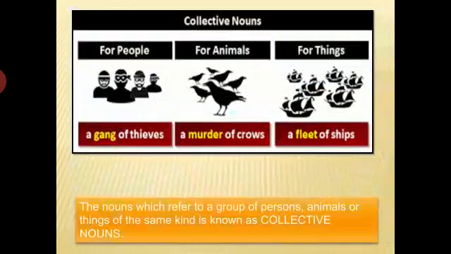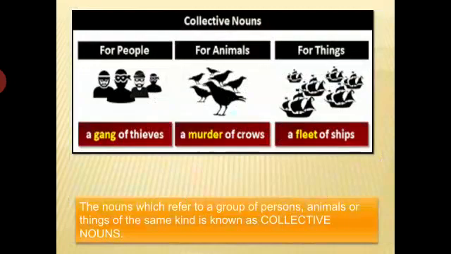Now next is the collective noun. The nouns which refer to a group of persons, animals or things of the same kind are known as collective nouns. It's about a group of the same type of persons, the same type of animals, the same type of things in a group. That is known as a collective noun. You can see here, these are the thieves. They are all thieves. So a gang of thieves. The word gang is the collective noun. You can see here, these are the crows. So the collective noun of crows is murder.